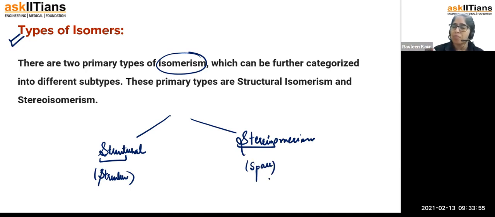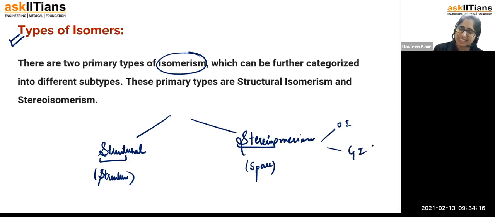We will study this topic in detail, so you don't have to worry about that. Structural isomerism is further divided into chain, positional, functional, ring chain isomerism, metamerism. Stereoisomerism is also divided into two other parts, that is optical isomerism and geometrical isomerism.